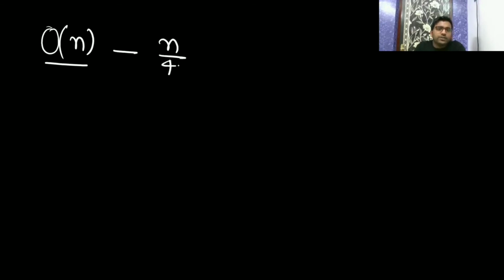What I am saying is that we have an algorithm that takes big O of n to find the n by fourth smallest element, where n is the number of elements.